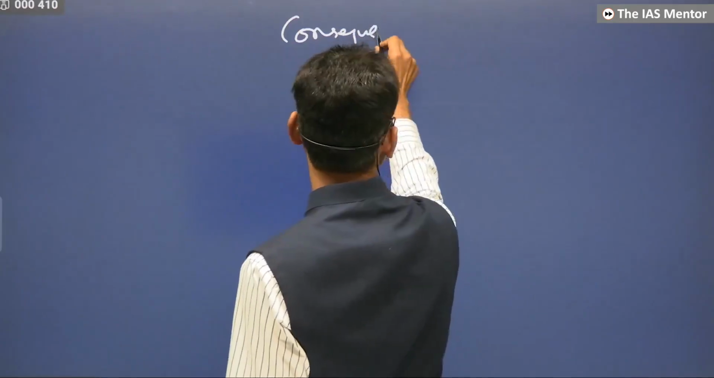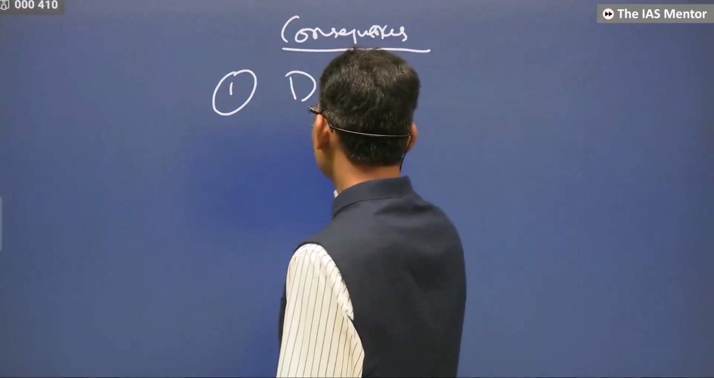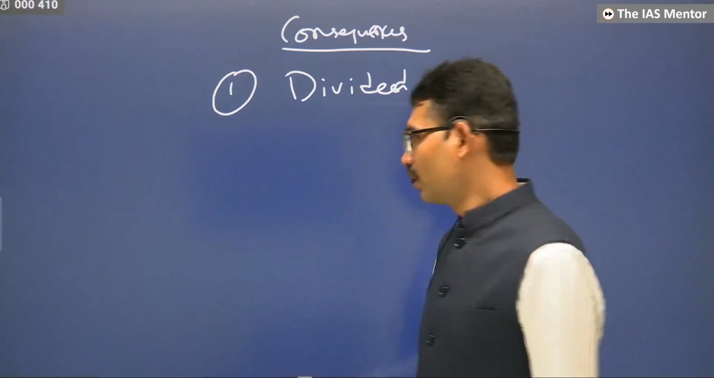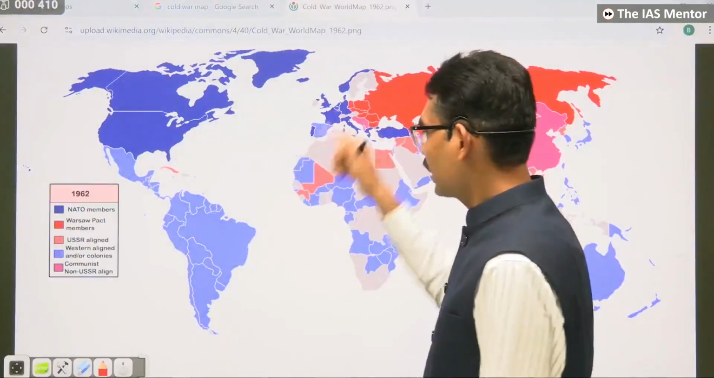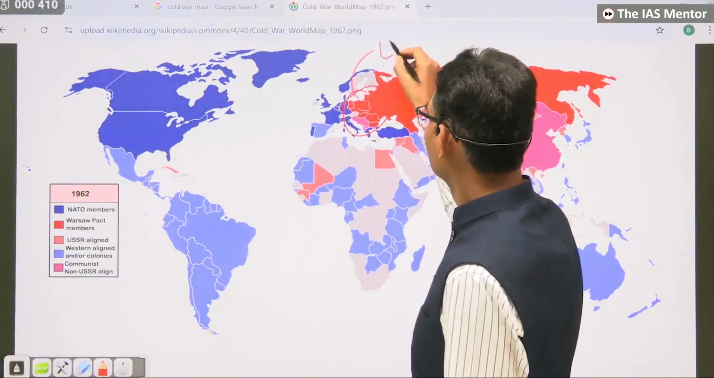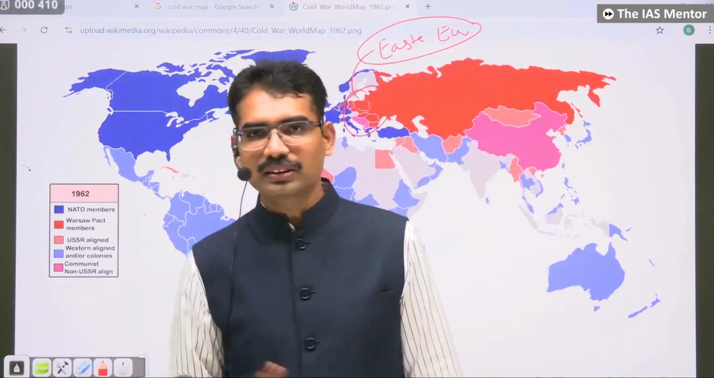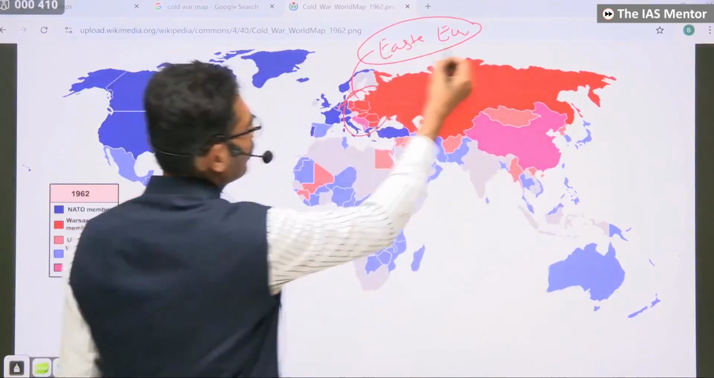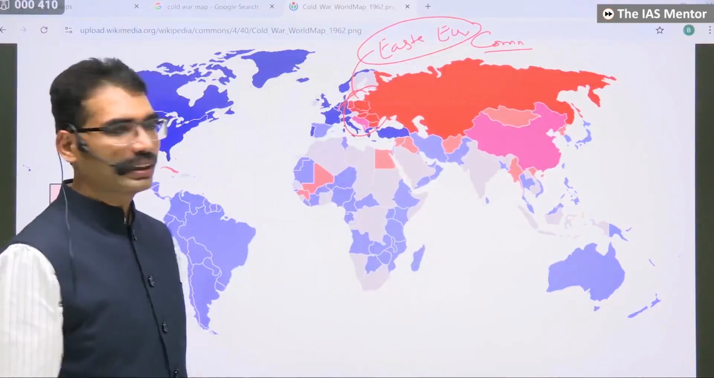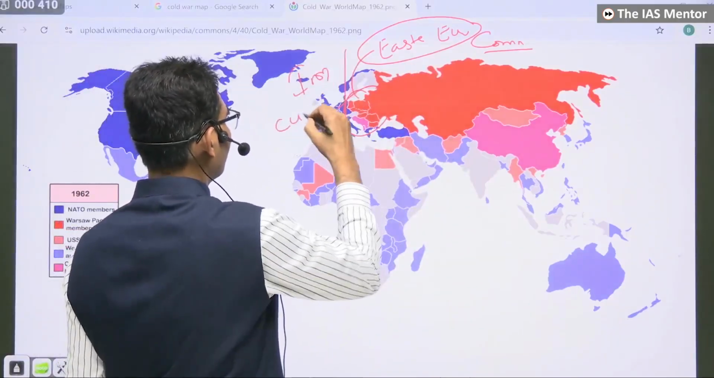Consequence: the world divided into two camps. After the Second World War, Russia occupied Eastern Europe. Wherever it occupied, Russia imposed communist governments, and the Western European countries were afraid. Now, it created the Iron Curtain.